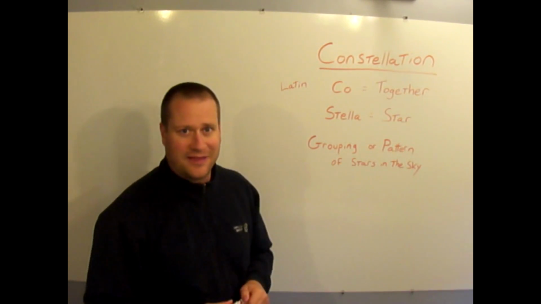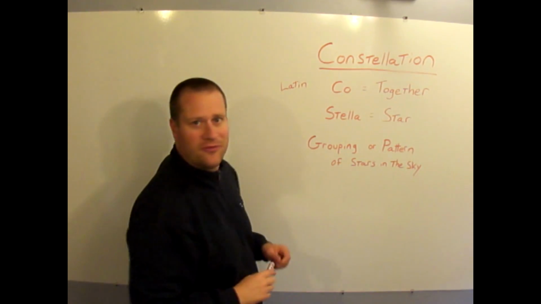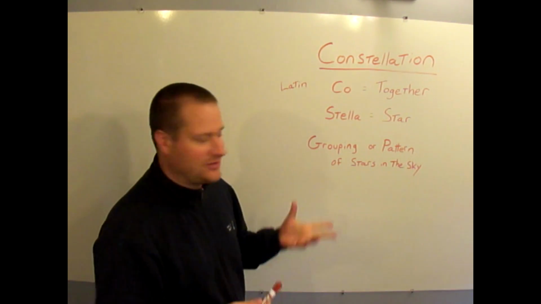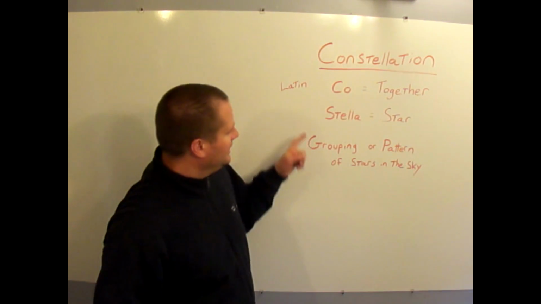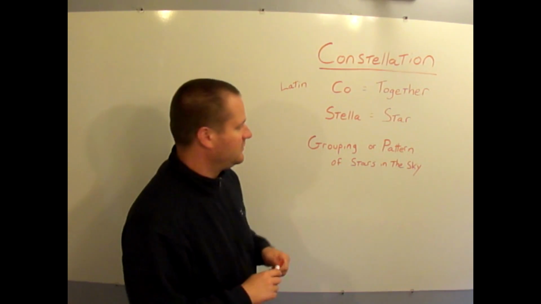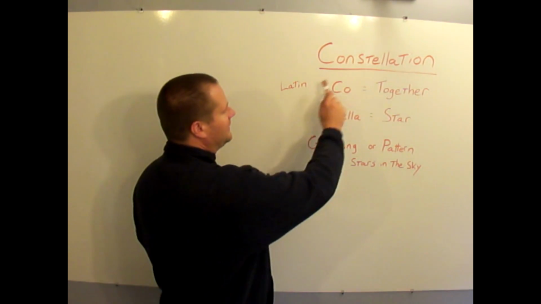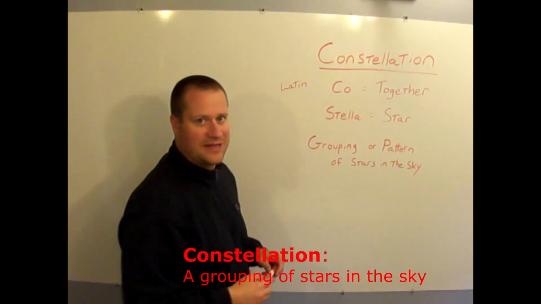Constellation. Let's define that word. Constellation comes from two Latin words. Remember before we were looking at some Greek words, like astronomy. The Latin words are co, which means together, and stella, which means star. So stella is the Latin word for star, astro was the Greek word. Co-stella, constellation, it's a grouping or pattern of stars in the sky.